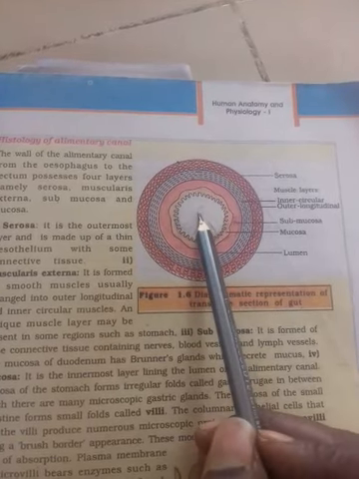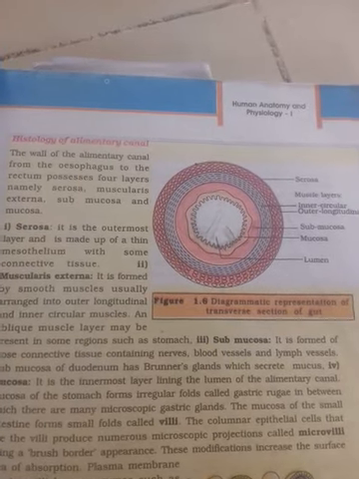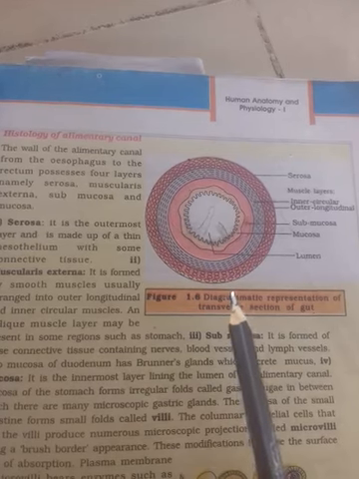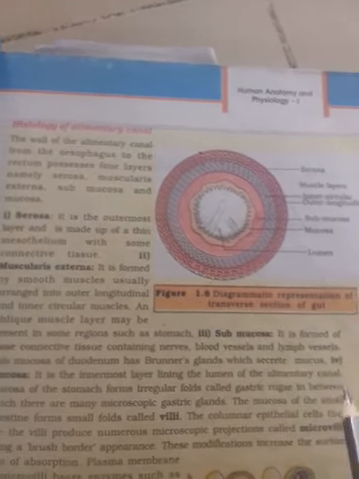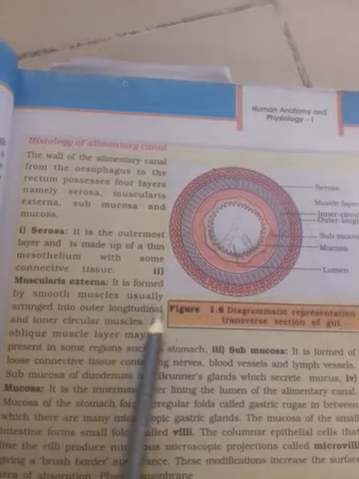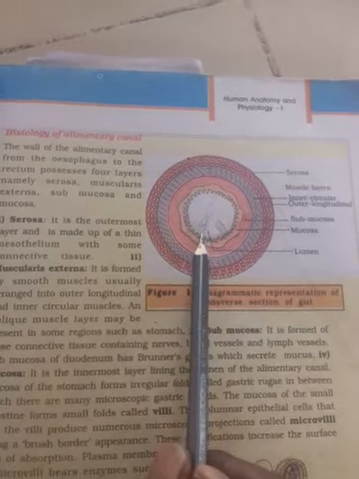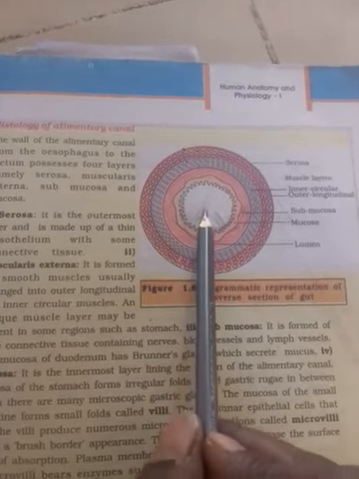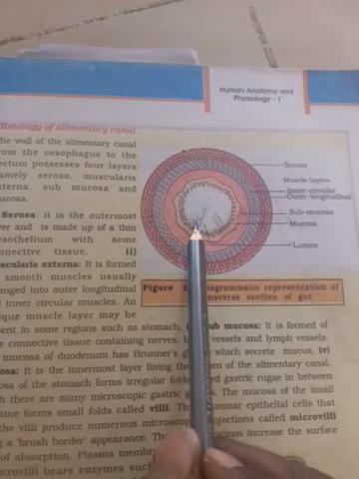Now the villi contain a network of blood vessels, and large lymph vessels are present in the villi. The lymph vessel in the villus is called the lacteal.